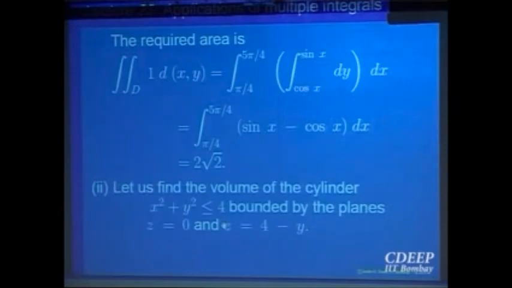So let us write one or two more examples. Find the volume of the cylinder bounded by z is equal to 0 and z is equal to 4 minus y. So the cylinder is x square plus y square less than or equal to 4. So what is the cylinder? Where is the axis? Z axis is a vertical cylinder.